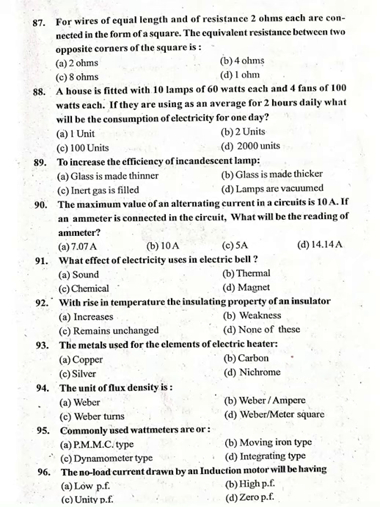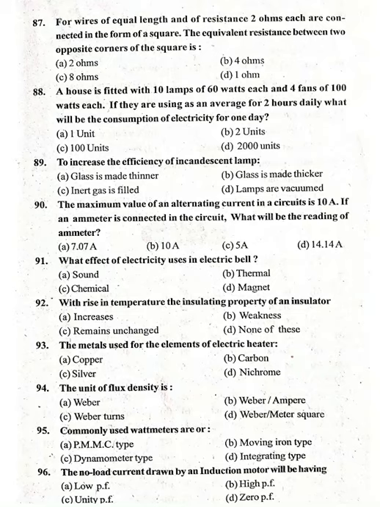If an ammeter is connected in the circuit, what will be the reading of the ammeter? 90 option A, 7.07 ampere, okay.